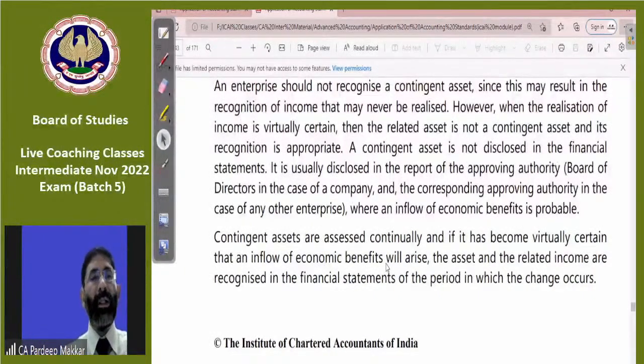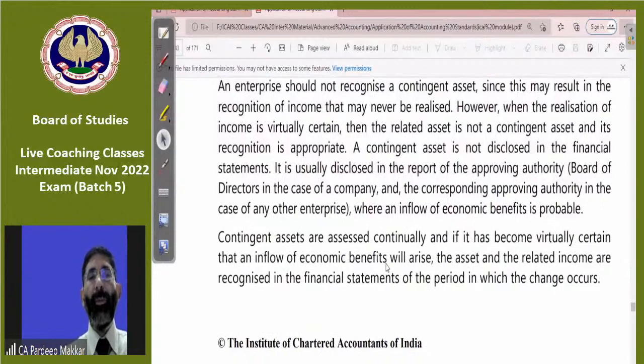Now, if it is virtually certain that an inflow of economic benefit will arise, the assets and the related income are recognized in the financial statements of the period in which they occur. We must assess this at the end of every year. Whatever contingent assets are there, we must assess them every year at the end, whenever we are preparing the financial statements. We have to check whichever contingent assets are there. And whenever we feel that it is virtually certain that the inflow will be there from this contingent asset, you will have to enter it in your financial statements. You have to recognize it in your financial statements.